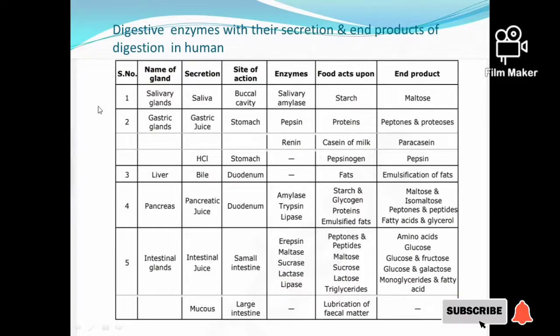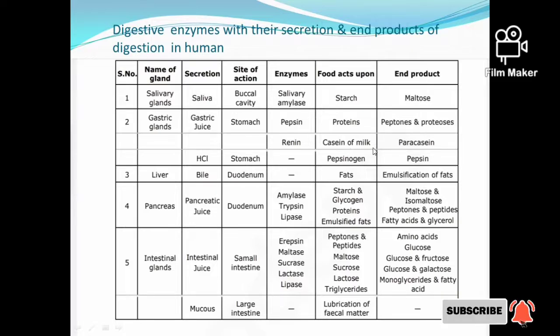And the next one is the gastric glands. In these gastric glands, gastric juice and HCl are secreted, and the site of action is the stomach. The enzymes involved in this are pepsin and renin. Pepsin acts upon the proteins, and renin acts upon casein of milk and pepsinogen. And the end products of the proteins are peptones and proteases.